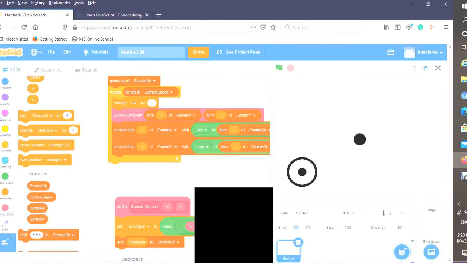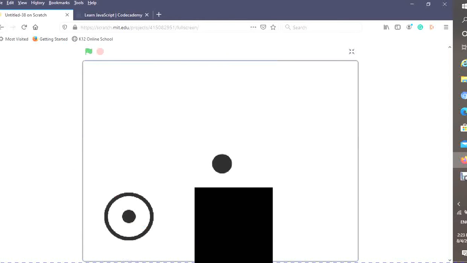So before we get started with some more zombie code, I want to do one final thing to edit our joystick. So we can still move with the mouse outside of the joystick, which is sort of what we want, but it's not what we want if the joystick is staying in one place, which we actually don't want.